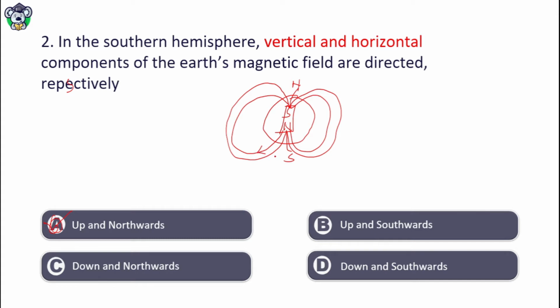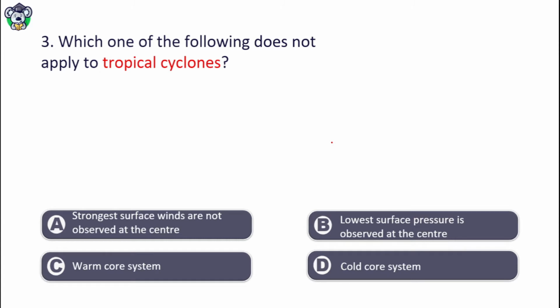Its direction is like this. So the vertical component's direction will be up, and its horizontal component will be from geographic south pole to geographic north pole.